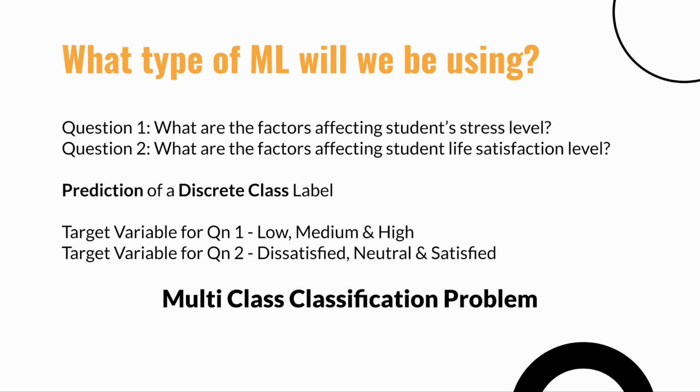In our case, we have two questions which both are on finding the factors contributing to stress level and student life satisfaction respectively. We can build a machine learning model to help us predict the various states of stress level and satisfaction level. Hence, this will be a prediction of a discrete class label. And as the number of target variables for both questions are more than 2, they are multi-class classification problems.